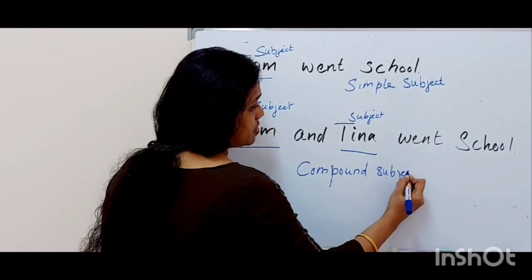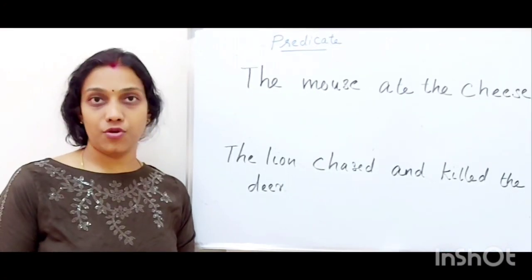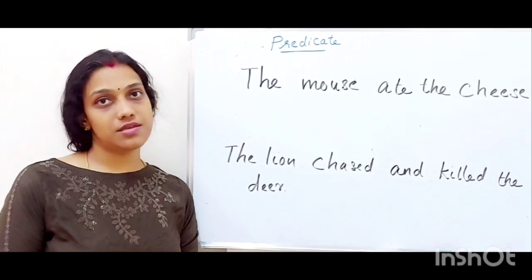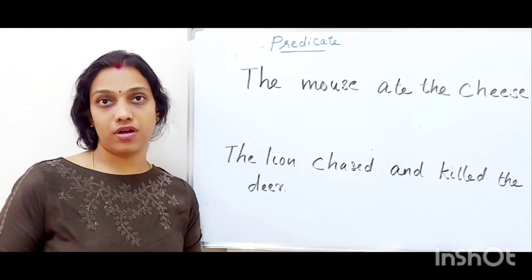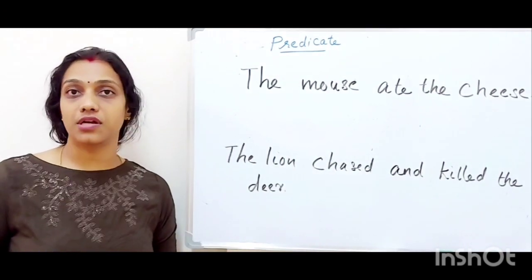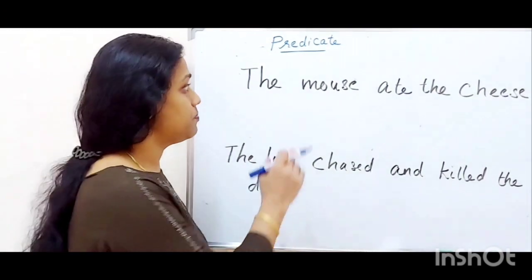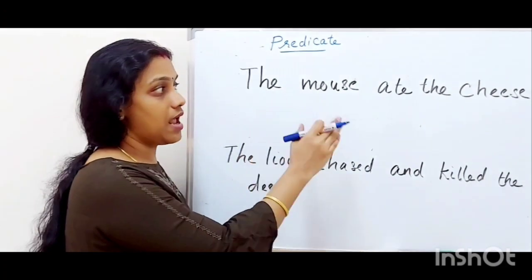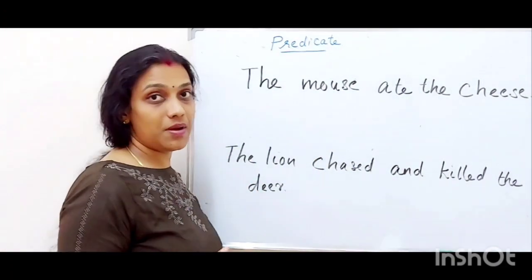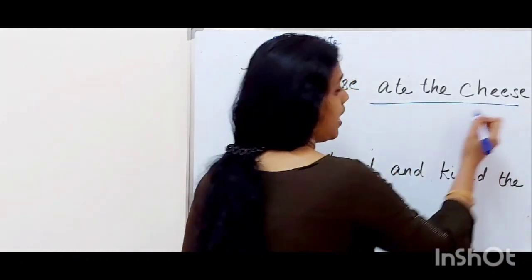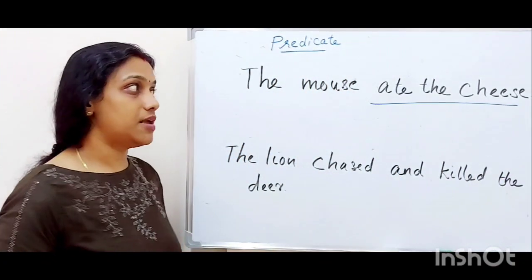So we will study about predicate. We know predicate is the activity of the subject or the part of the sentence that starts with a verb, right? We will see what are the different types of predicate. For that we will see the example. First one is the mouse ate the cheese. Who is the subject here? Mouse is a subject, right? And what is the predicate here? Ate the cheese, right? Ate the cheese is a predicate part.